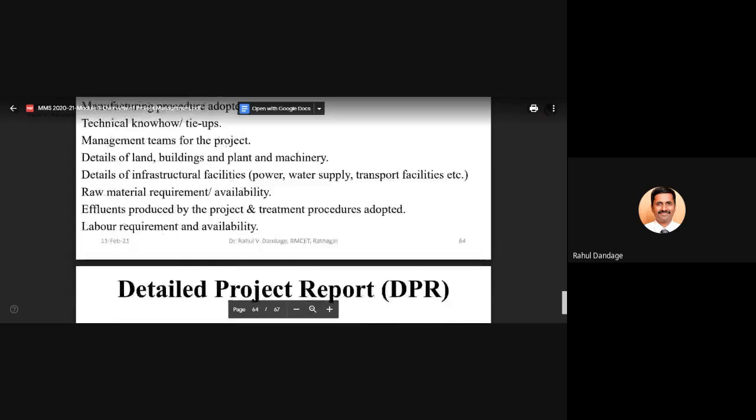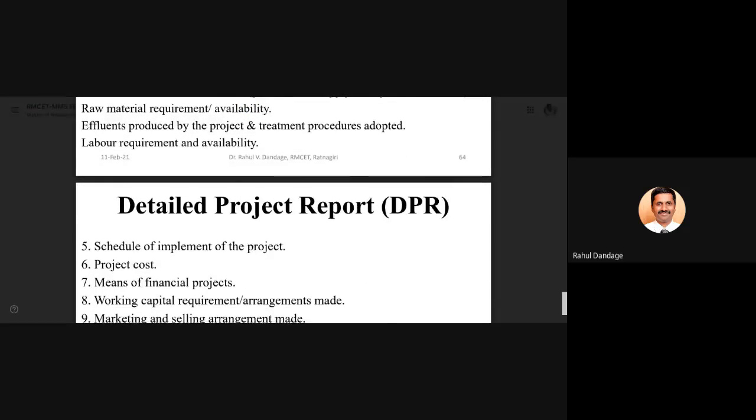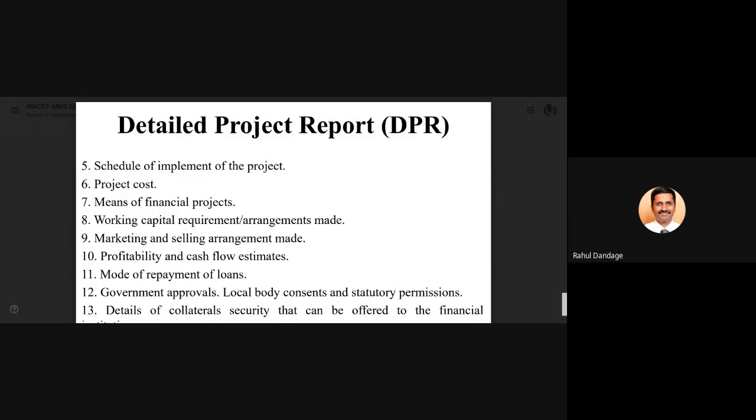Then next, point number 5 is about how the project will be implemented. So the schedule, the cost involved, the means of finance, working capital requirements and how the arrangements will be made, what the marketing plan and selling arrangement will be, then profitability and cash flow estimates also need to be indicated, mode of repayment of loans.